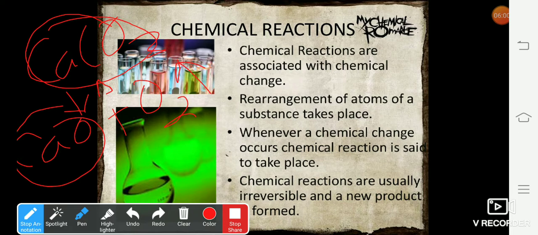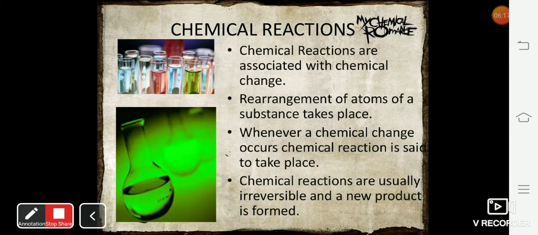The second type of change which we are discussing is exothermic change. When a chemical change takes place with the liberation of heat energy, the change is said to be exothermic. Like when you are burning a candle, it liberates heat and light energy. Similarly, during respiration, the change is exothermic. When you breathe, oxidation of food takes place. You learned that in biology. That is in mitochondria, and a lot of heat energy is liberated. That's the reason living things are warm blooded animals.